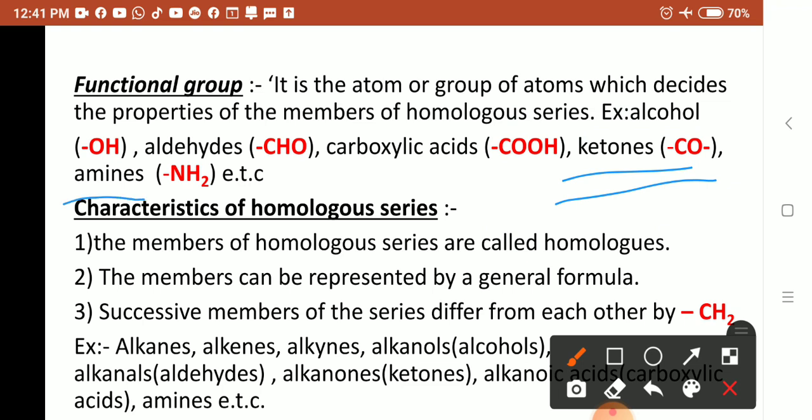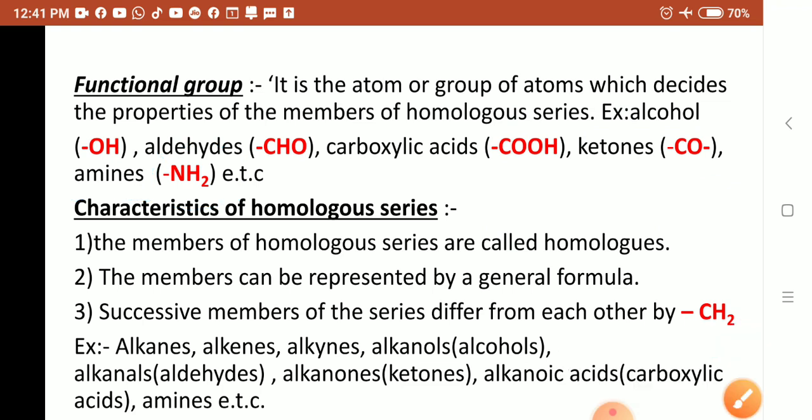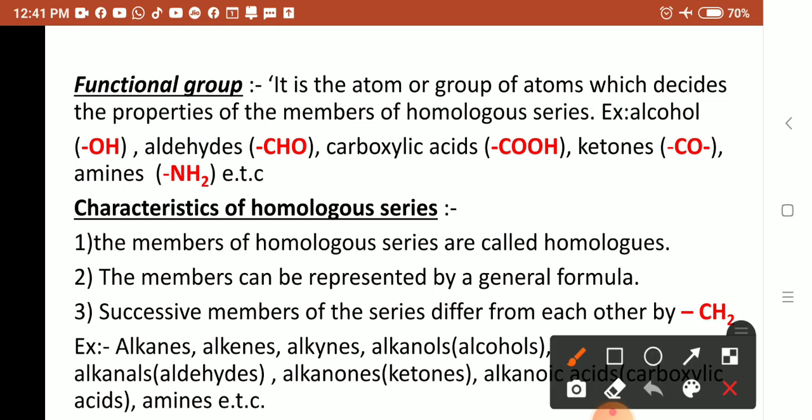Another type is amines. The amine functional group is NH2. So all the amines have the NH2 group, therefore they have the same properties. So what is the definition of a functional group? It is the atom or group of atoms, different atoms, which decides the properties of the members of the homologous series.